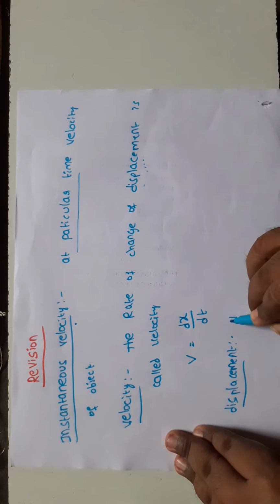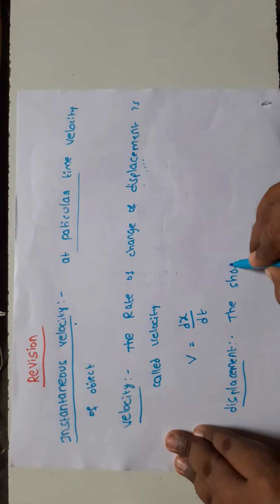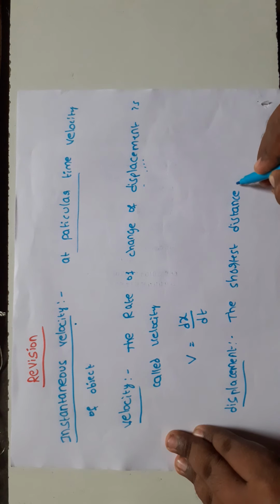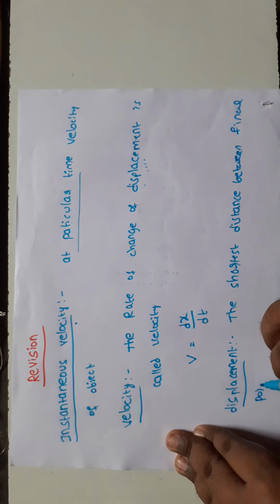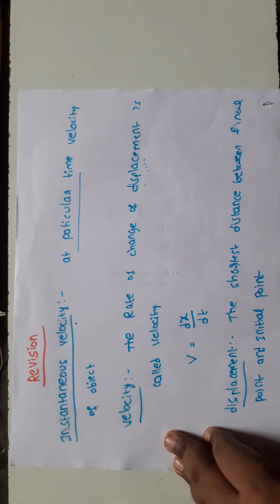The shortest distance between the final point and the initial point is called displacement.